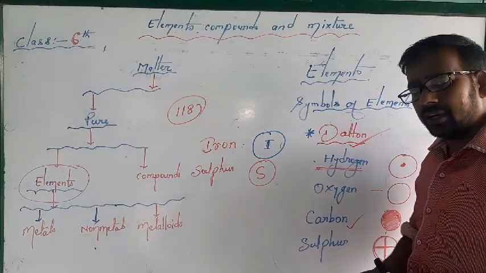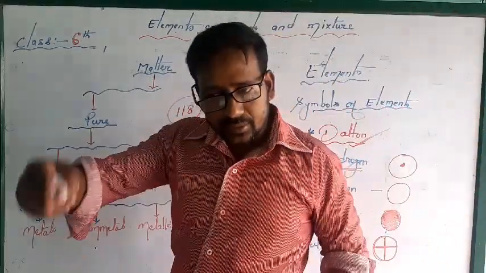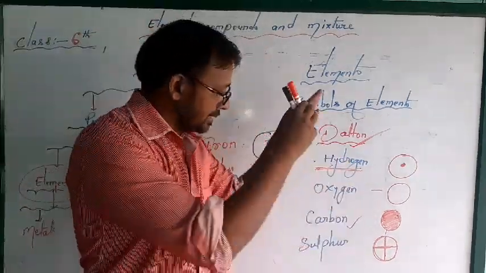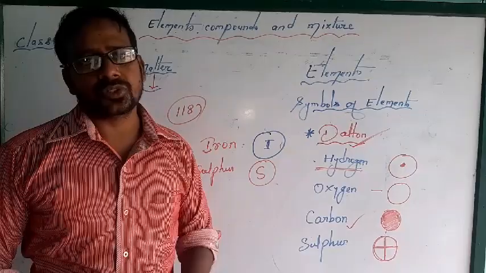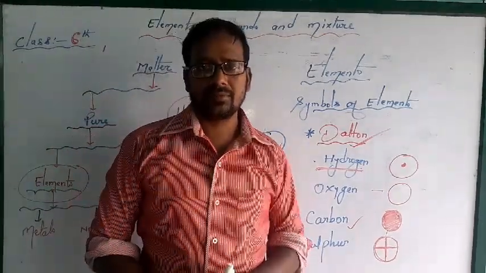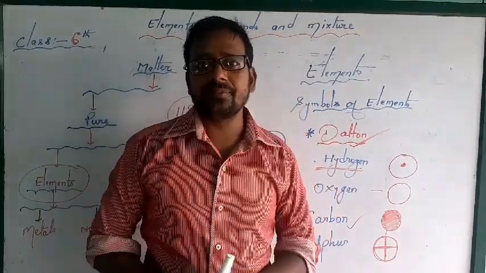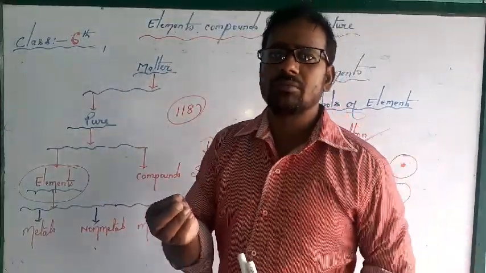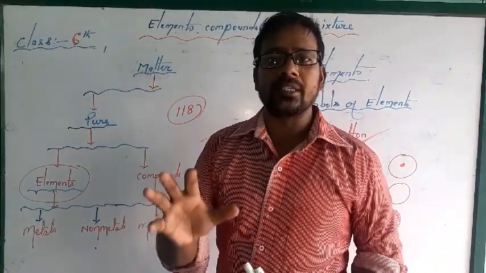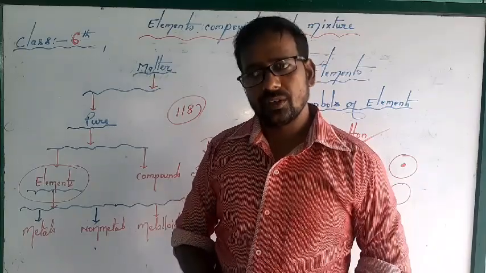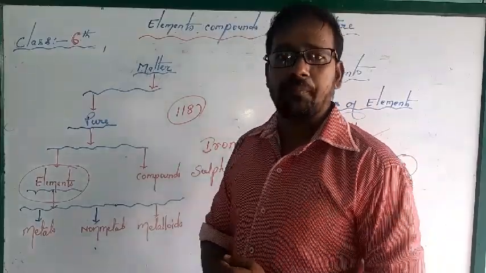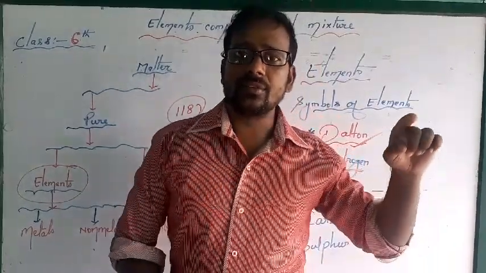So it was very difficult to revise, and very difficult to remember all these images of the elements. The second scientist was Berzelius, and he gave a very good principle and a very good thought on how to represent the element. What he said is that an element will be represented by its name.